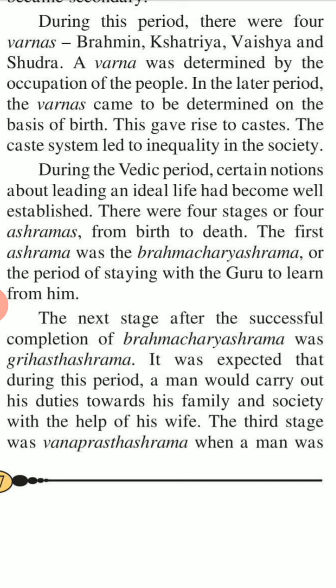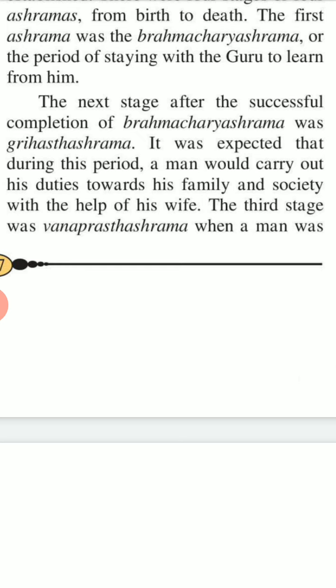During the Vedic period, certain notions about leading an ideal life had become well established. There were four stages, or four ashramas, from birth to death. The first ashrama was the Brahmacharya ashrama, or the period of staying with a guru to learn from him. The next stage after the successful completion of Brahmacharya ashrama was Grihastha ashrama. It was expected that during this period, a man would carry out his duties towards his family and society with the help of his wife.